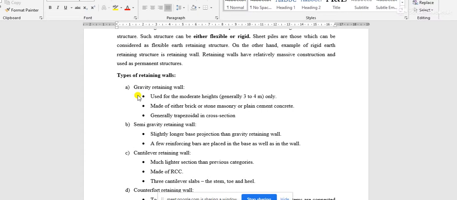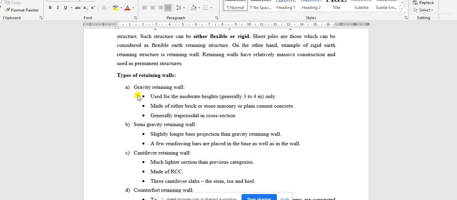And one thing I should tell you, that as the height of the soil cuts increases, the cross section of the retaining wall will be increased, because as the height of the backfill soil increases, the earth pressure increases. You have already studied about earth pressures, and in the general equation of earth pressure, what is that?